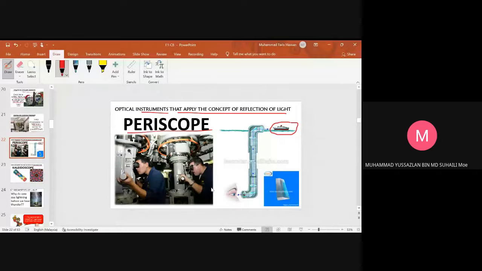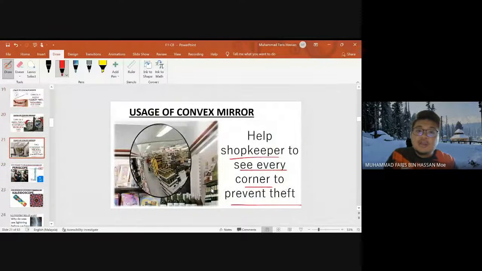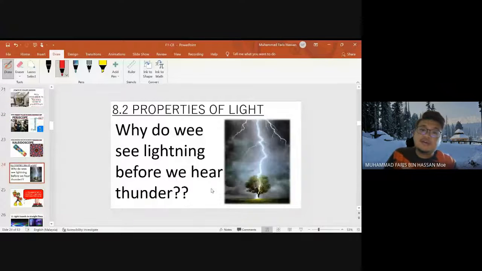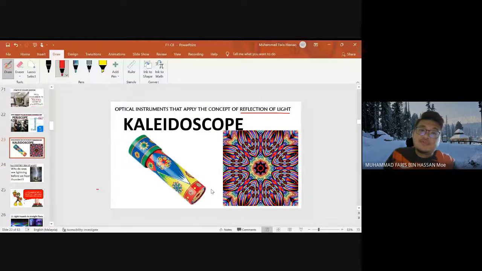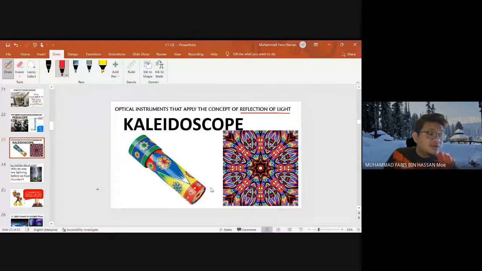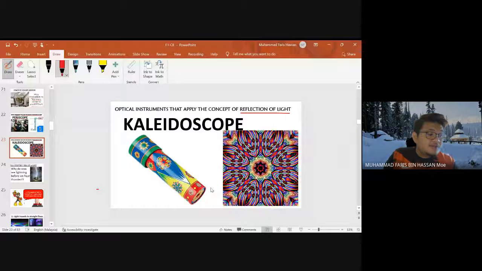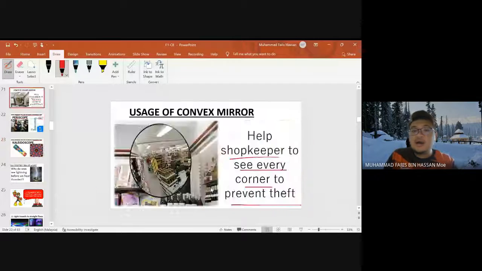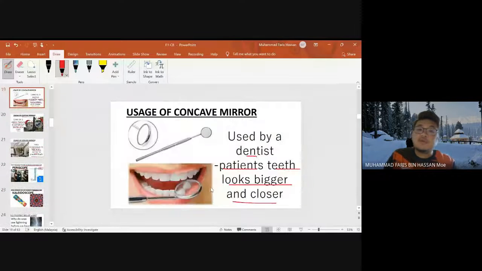Boleh. Simple saja pun topik ni. Okay, so we are done with the first subtopic. So if you have no question to ask, then I will recap what we already learned today.